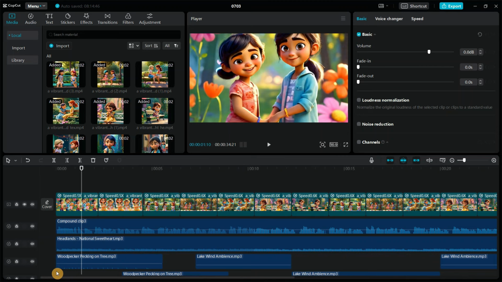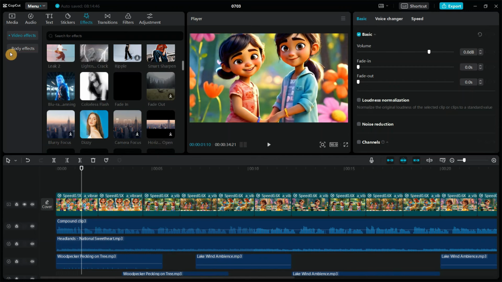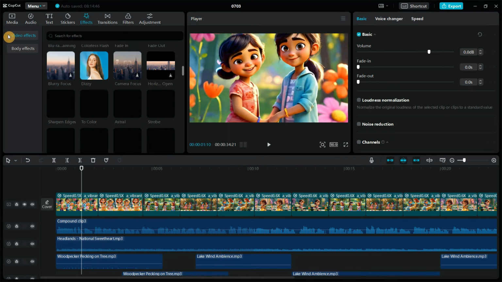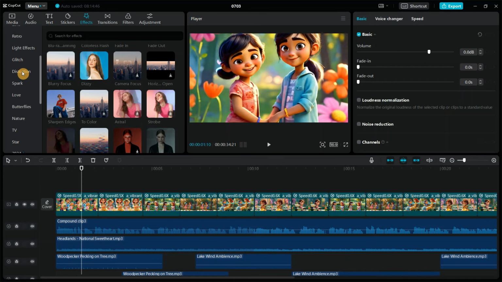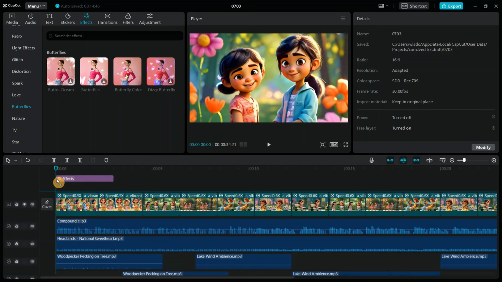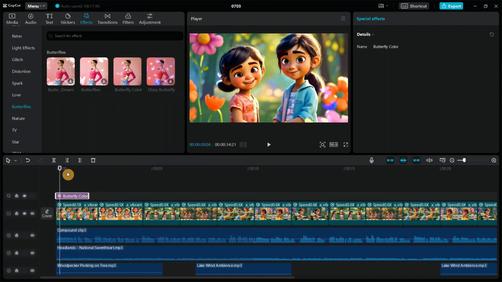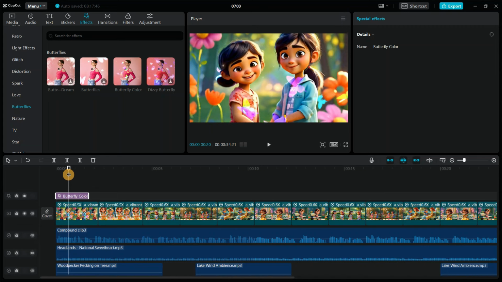Another thing you can do is add some effects. Just go over to effects and you can see a lot of effects that are available right here. You can click on this arrow right here so you can see other effects you can use. For example, this butterfly, you can select this one and put it. You can see how it's looking, like it adds color to the video. All you have to do is go through the effects and select the one that suits your video. And then you could also add transitions.